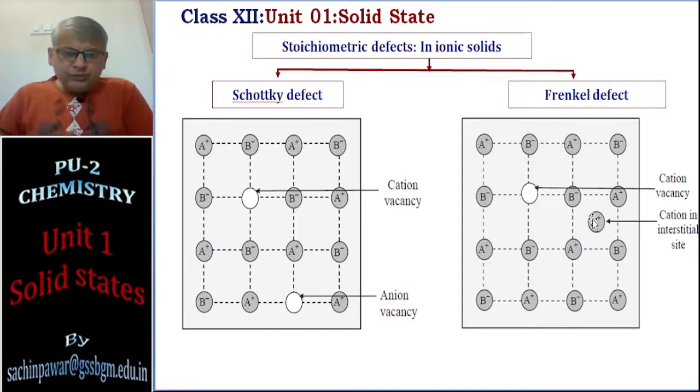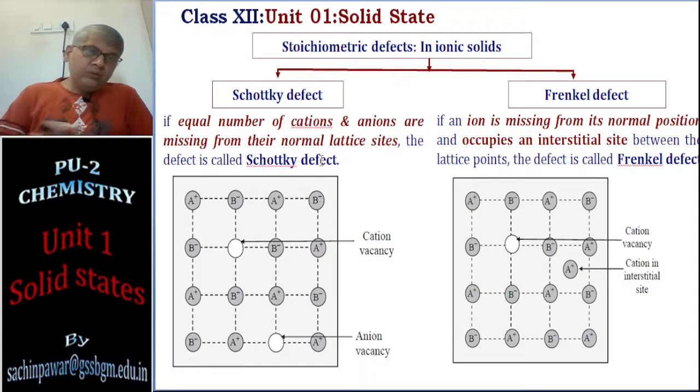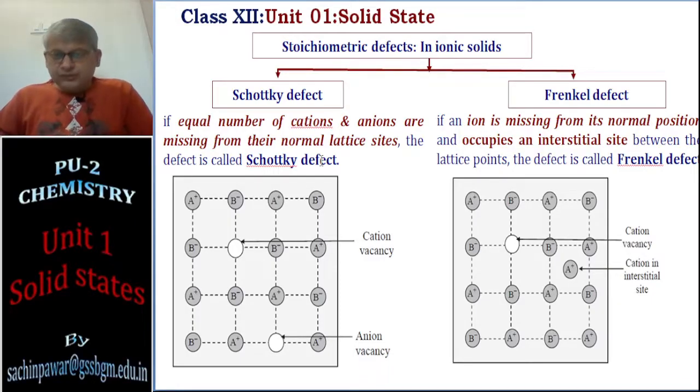So if you have understood this diagram, the definition is: in Schottky defect, an equal number of cations and anions are missing from their normal lattice points. Then we have Schottky defect. And in Frenkel defect, ions, usually cations, are missing from their normal lattice points and go to the interstitial space. Okay, so I think Schottky defect and Frenkel defect is understood.